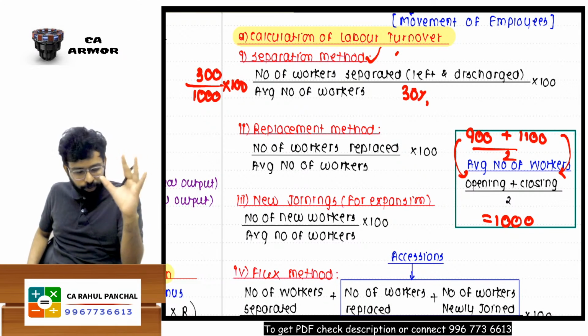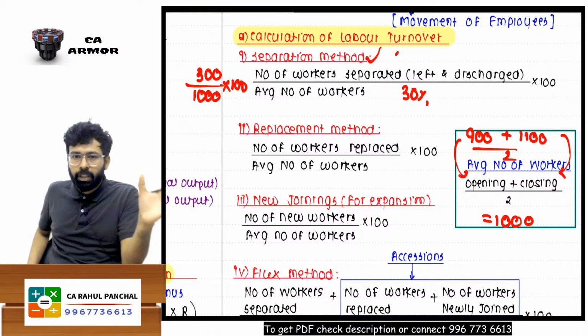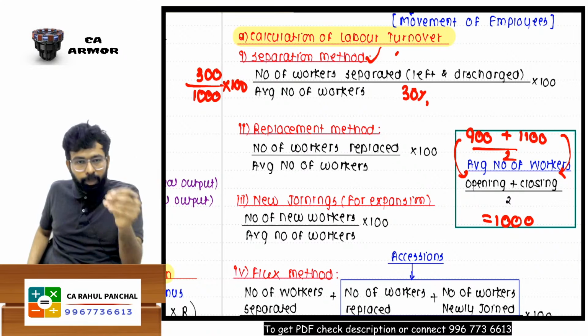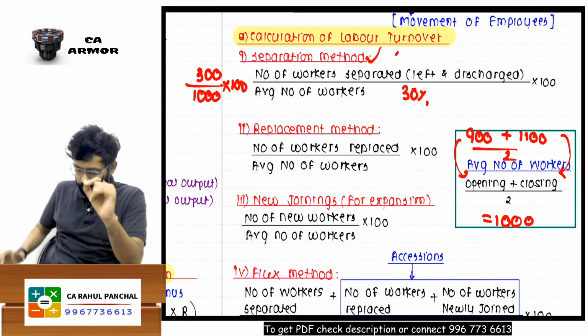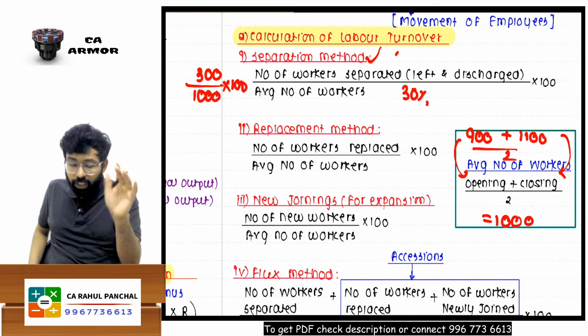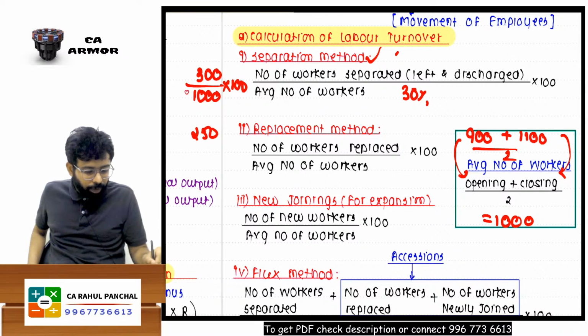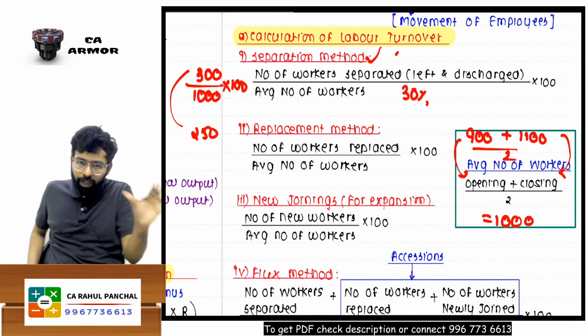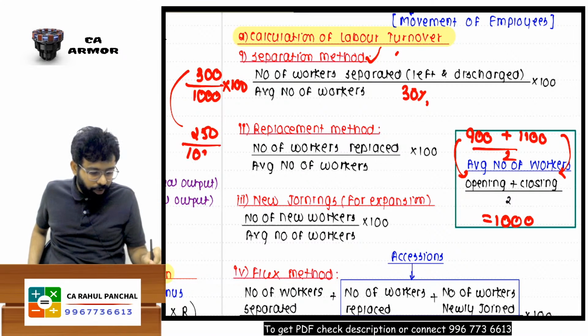Can we proceed ahead? Separation method, your answer is 30%. 30% people left the organization. That is labor turnover, we can say. Sir, in place of these, we have hired 250 people. 350 left, we have hired 250 people in place of those employees.